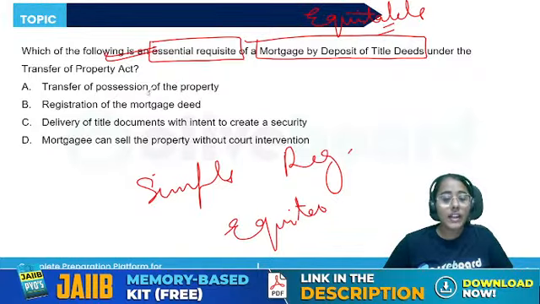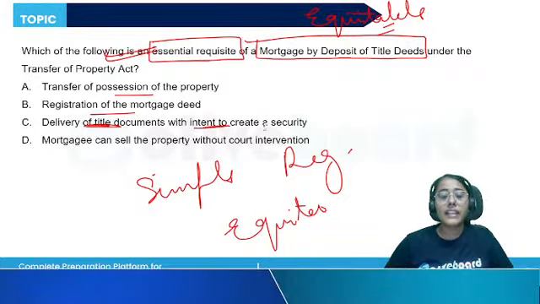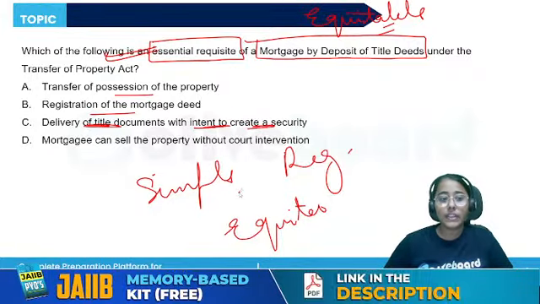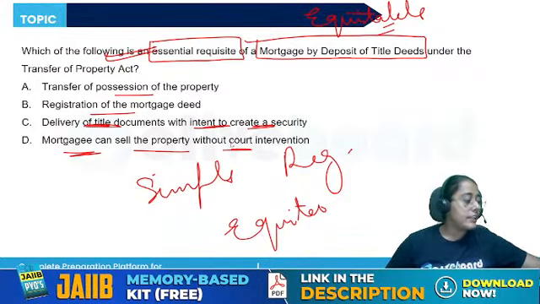The options are: transfer of possession of the property, registration of the mortgage deed, delivery of title documents with intent to create a security, the mortgagee can sell the property without court intervention.